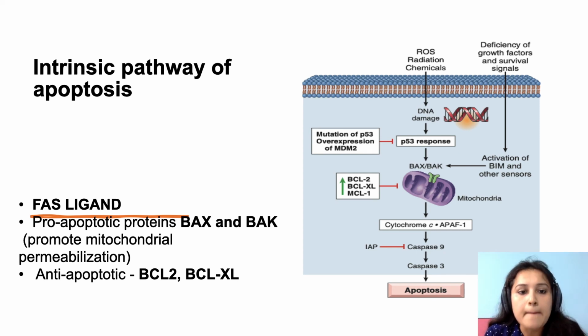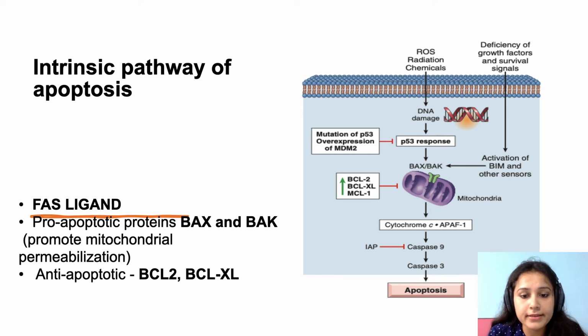apoptosis. But when there is mutation of the P53 gene, it will cause inactivation of BAX and thus this whole process is inhibited and the cell won't undergo apoptosis. Secondly, if there is an increase in anti-apoptotic factors like BCL2, BCL-XL, the transition of the cell is shifted to the anti-apoptotic side and the cell won't undergo apoptosis.